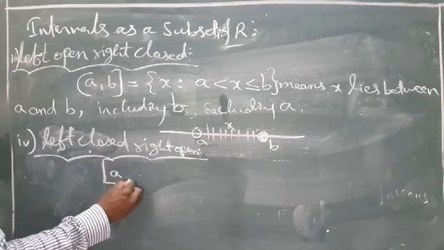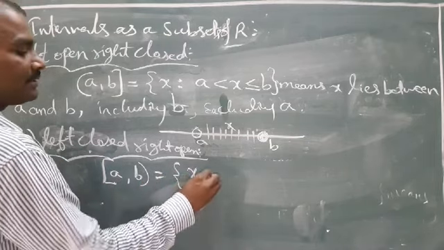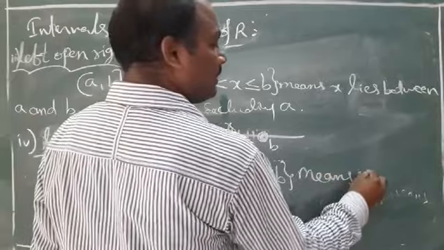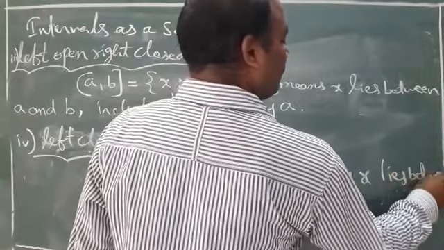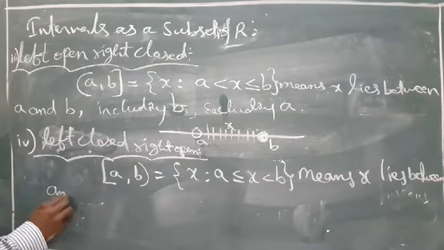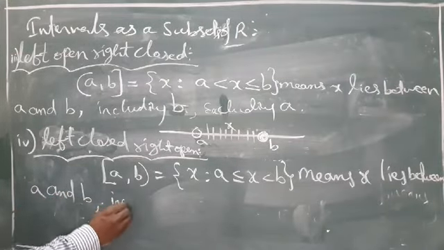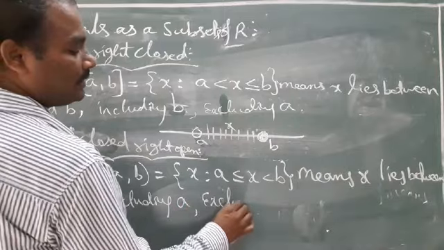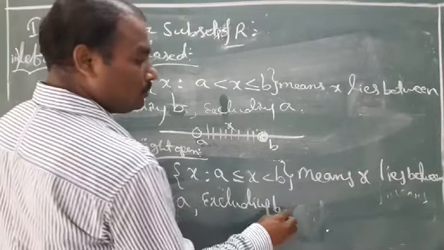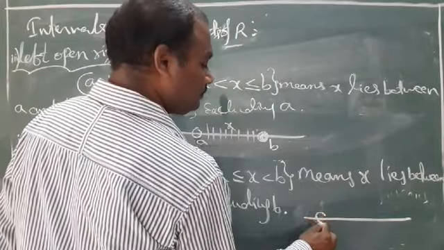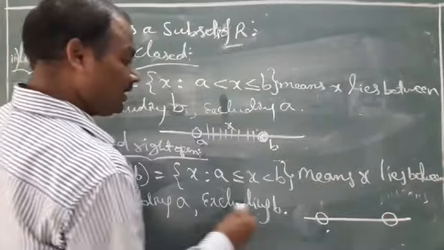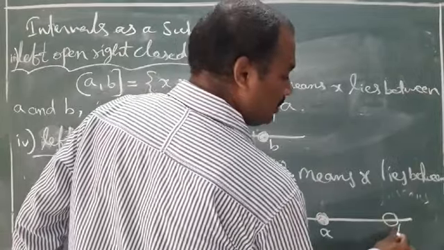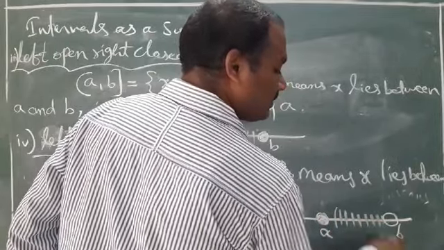Left closed, right open: X such that A less than or equal to X less than B. Means X lies between A and B, including A, excluding B. What is its real line? Including A, excluding B, and this line represents numbers.